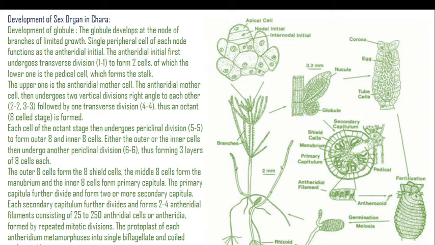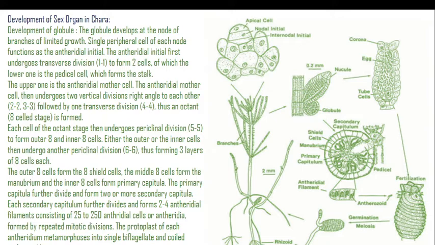The antheridial mother cell then undergoes 2 vertical divisions at right angles to each other, followed by 1 transverse division, and thus the octant, meaning 8 cell stage, is formed. Each cell of the octant stage then undergoes periclinal division to form outer 8 and inner 8 cells.